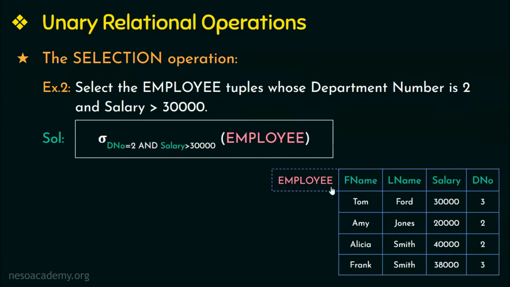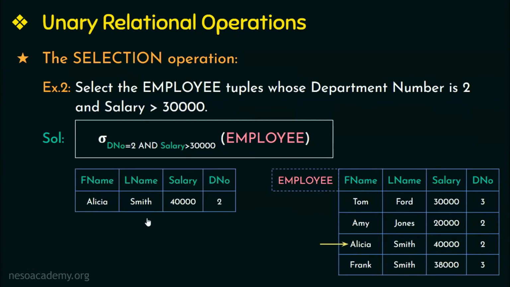From this relation employee, we have 2 employees working in department number 2, and since we have another condition, that is the employees working in department number 2 must have salaries greater than 30,000, we also compare their salaries. When compared, the employee with salary greater than 30,000 is selected. Therefore, the tuple that satisfies both the conditions is this tuple. Hence, this would be the resulting relation with the tuple that satisfies both the conditions.